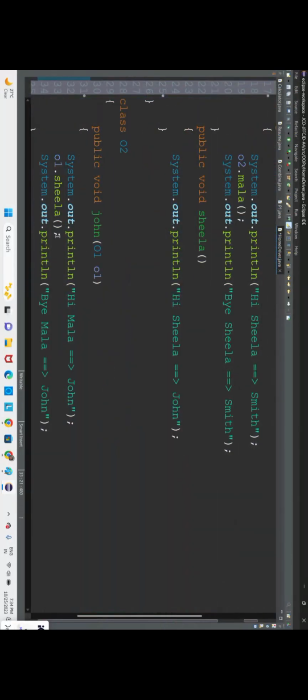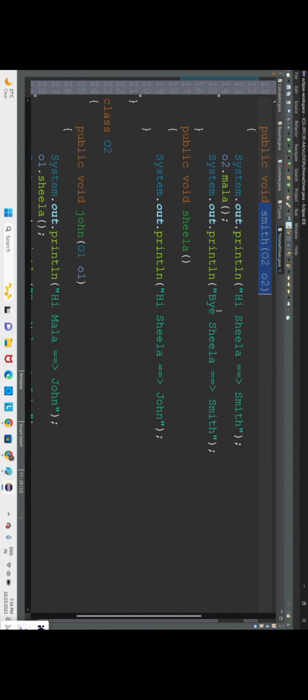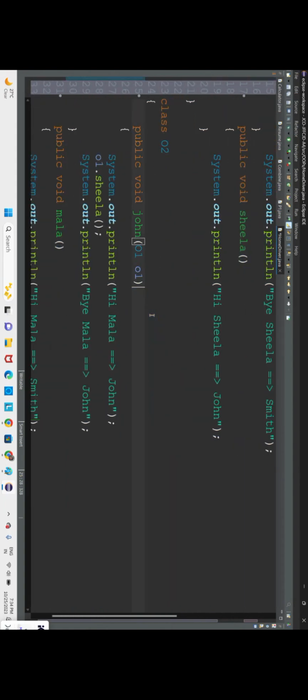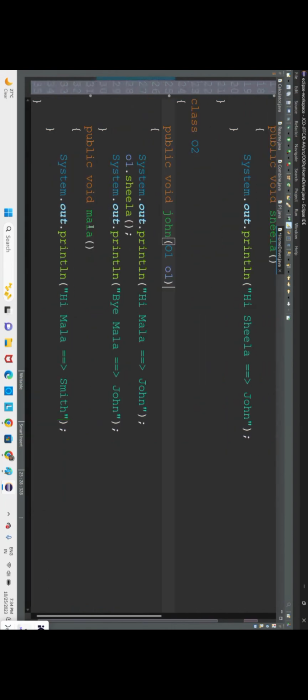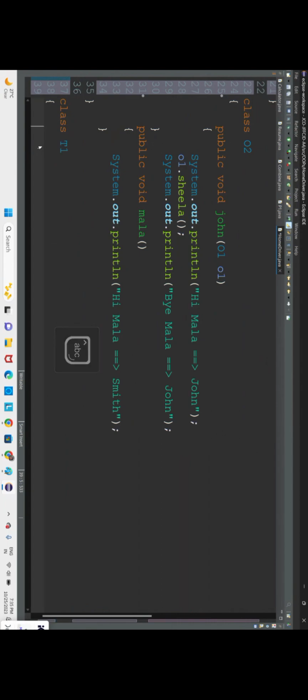We need a thread. We will assign one thread to this home one, and we will assign one thread to this home. At least for this function, we shall assign one thread to the Smith function. We shall assign one more thread to John function. We shall create the threads first. So class thread 1. If you want to make a class a thread, you have to extend Thread class.